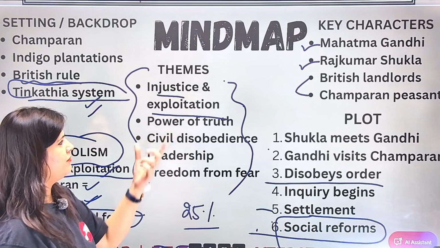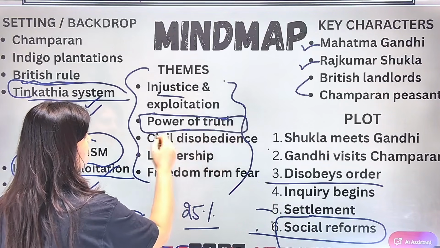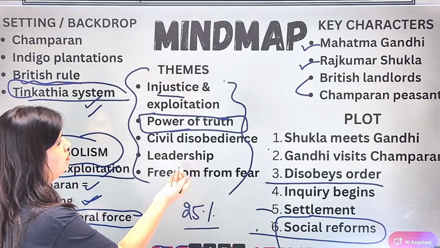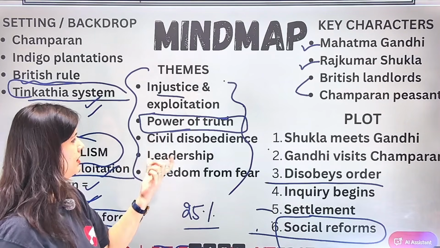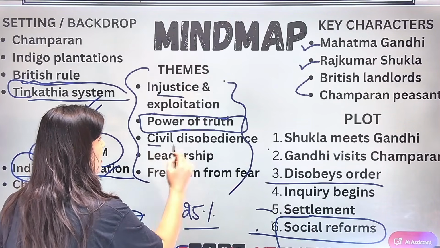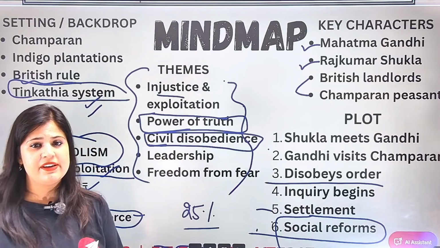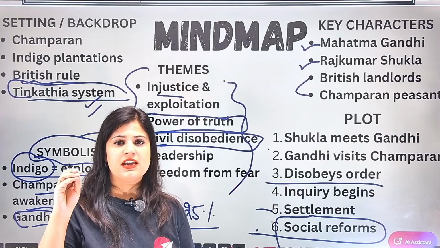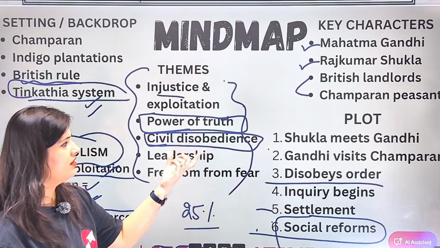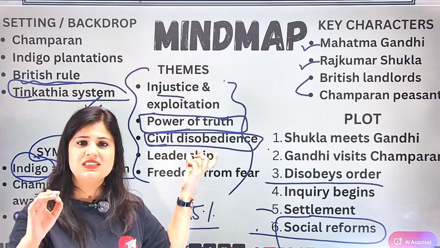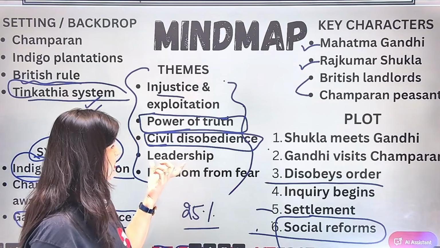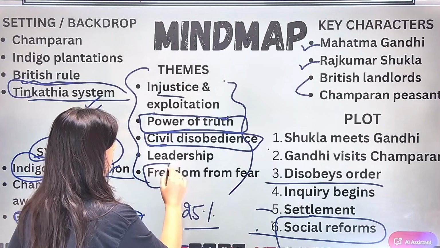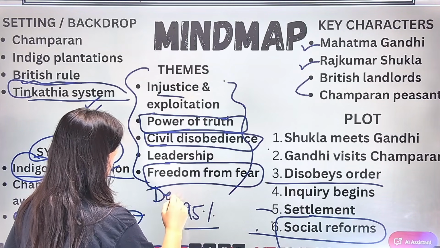Then power of truth, when there was this victory of civil disobedience movement, तो वो power of truth को of course theme को represent कर रहा है. Civil Disobedience Act, I have already told you in the summary class in session 1 that this is extremely important. Extremely important, that what was the significance and what exactly was the Civil Disobedience Act. Then leadership by Mahatma Gandhi, and then freedom from fear. And this can be connected to the chapter Deep Water.